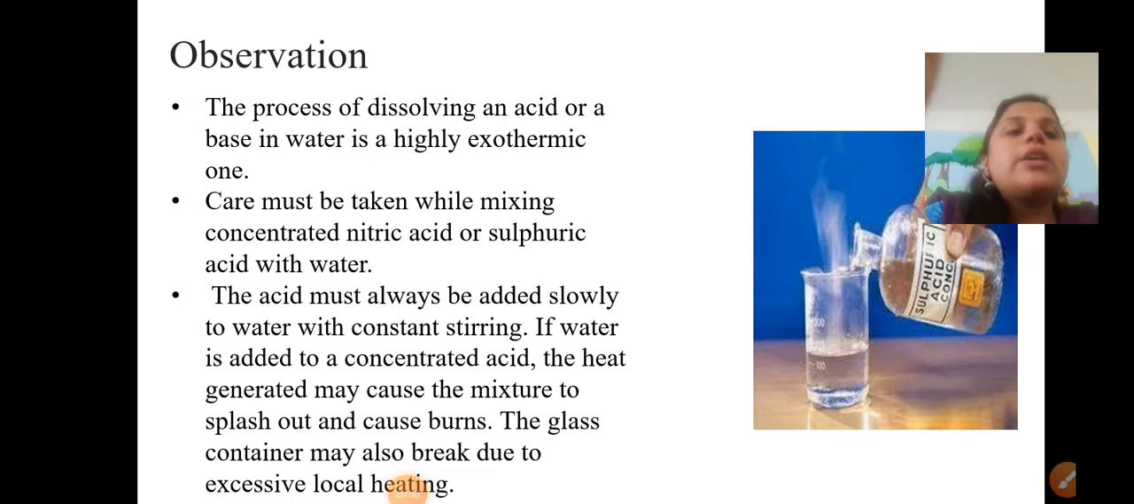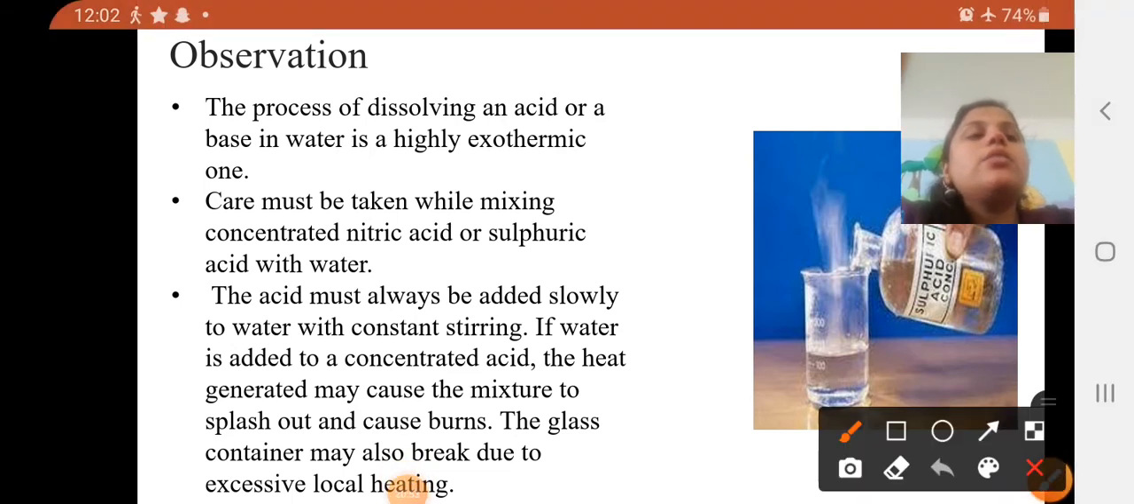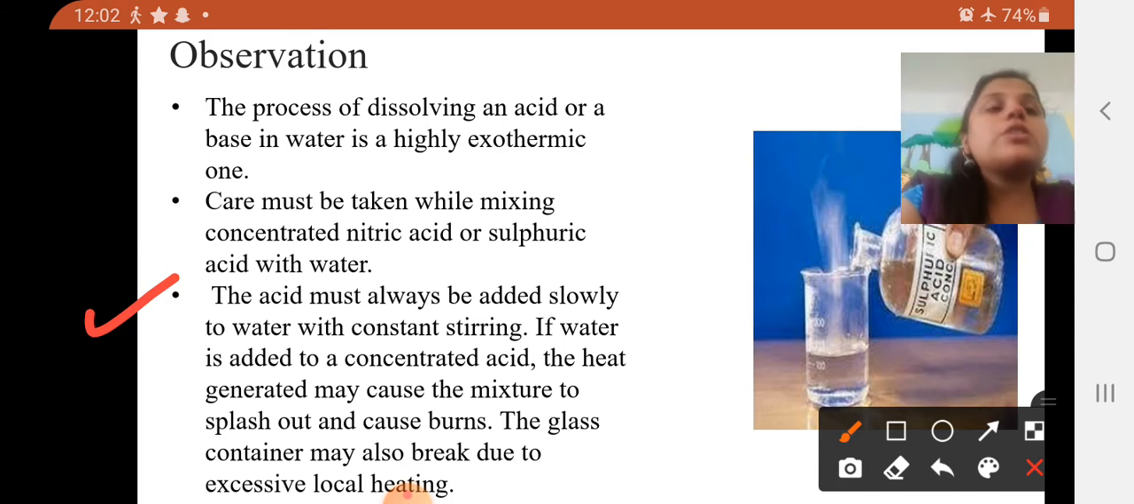So dear students, you can check the third point. What is the third point? You have to take care of yourself when you are going to add acid into water. It is the main concept: the acid must always be added slowly. When we add slowly, then only you can stay safe. Otherwise it can break the glass, because the acid is very strong. So the acid must always be added slowly to water with constant stirring.